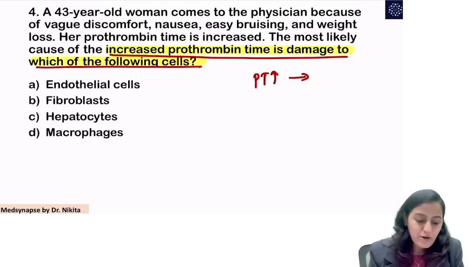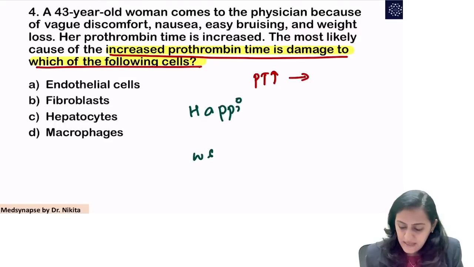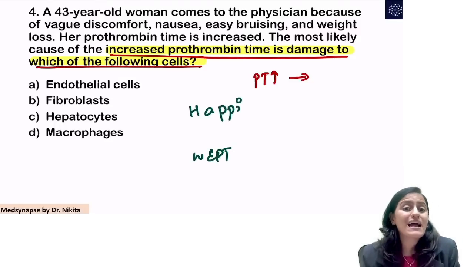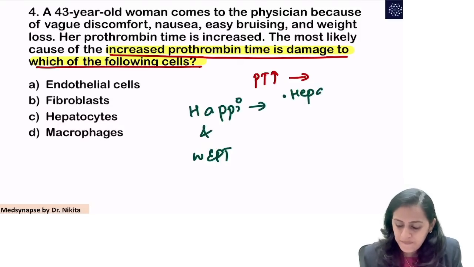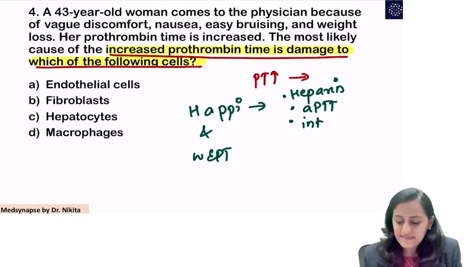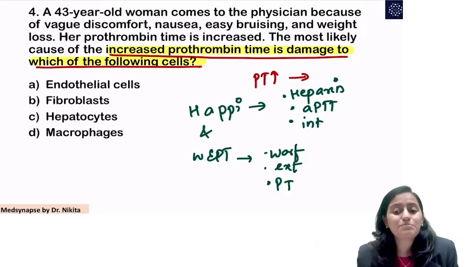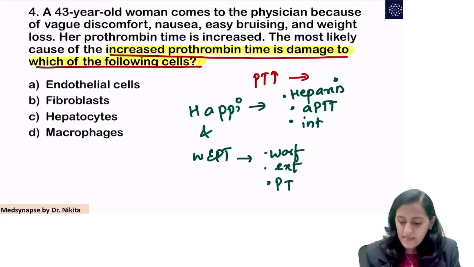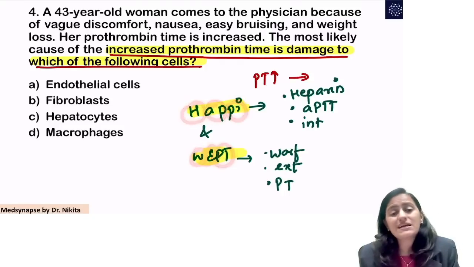A very important mnemonic that you have here is the two opposite emotions, happy and wept. Remember, happy and wept are our mnemonics to remember this. What does happy stand for? With heparin, you need to monitor APTT and it is the intrinsic pathway. With warfarin, extrinsic pathway, it is PT which is monitored and the PT increases. So remember this very important mnemonic, happy and wept. Heparin is APTT intrinsic, warfarin is extrinsic and PT.